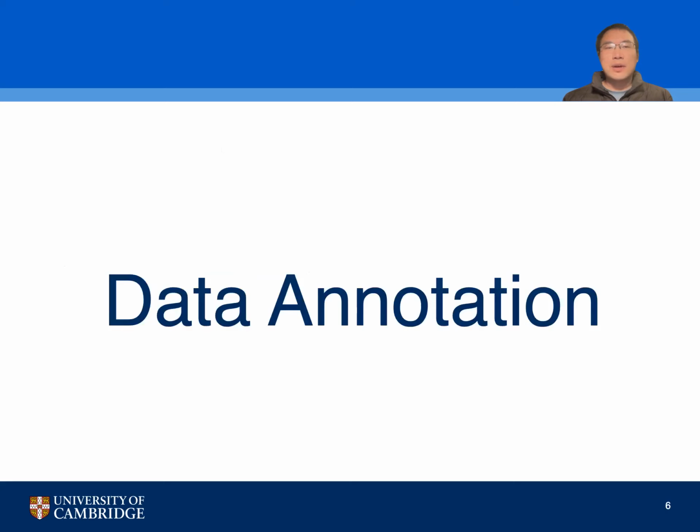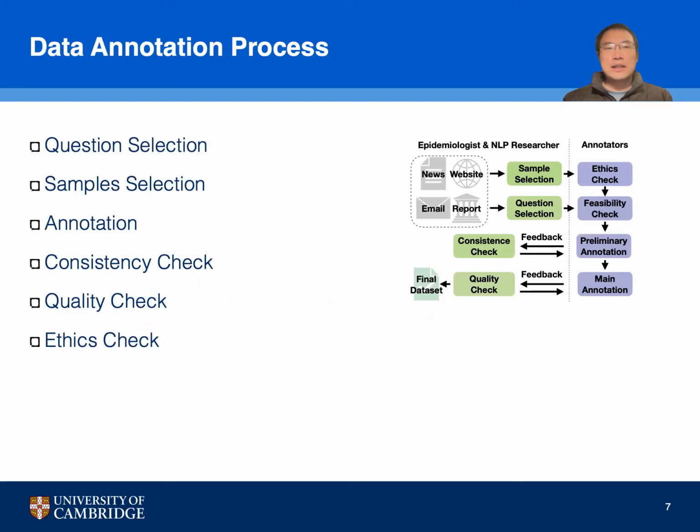For this section, we'll dive into the process of data annotation. This is where the raw data is transformed into a structured format that's invaluable for our NLP tasks. This is the data annotation process. We start by carefully selecting the questions that will guide the annotation, ensuring they are relevant and comprehensive. Then, we proceed to choose the samples that will be included in the dataset. The annotation itself is carried out carefully, with each data point being tagged and categorized for ease of analysis. This step is crucial as it directly influences the reliability of our dataset.